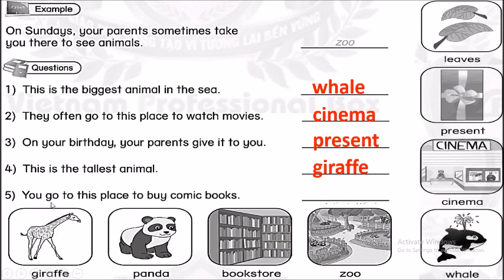And number 5. You go to this place to buy comic books. Trong number 5 chúng ta sẽ thấy từ buy là mua và từ books. Do đó chúng ta sẽ có một nơi là bookstore. Okay, do you correct all the answers? Very good.